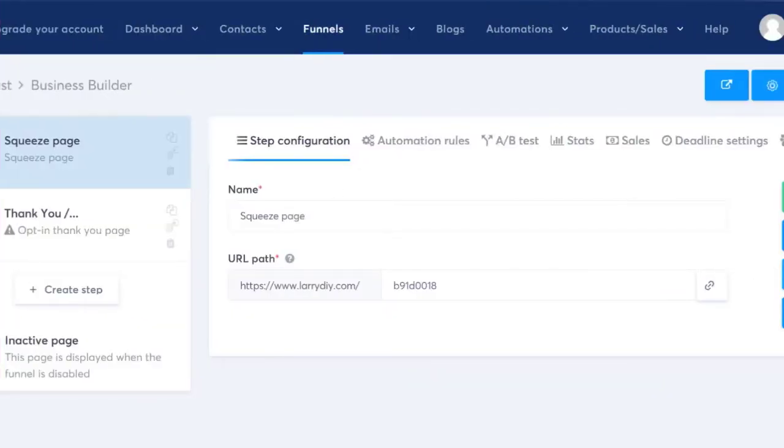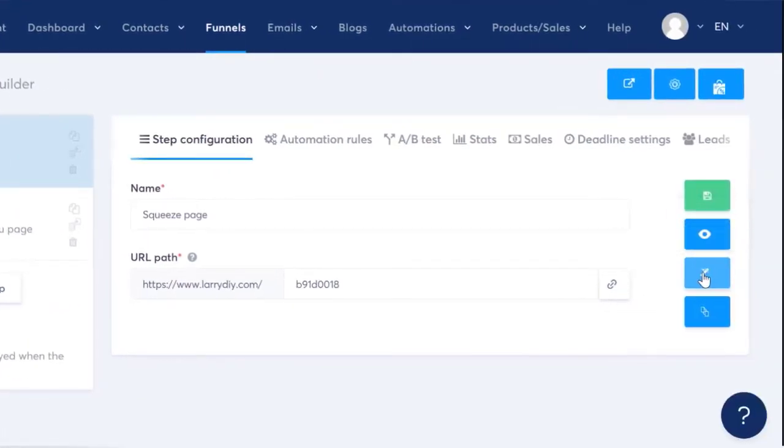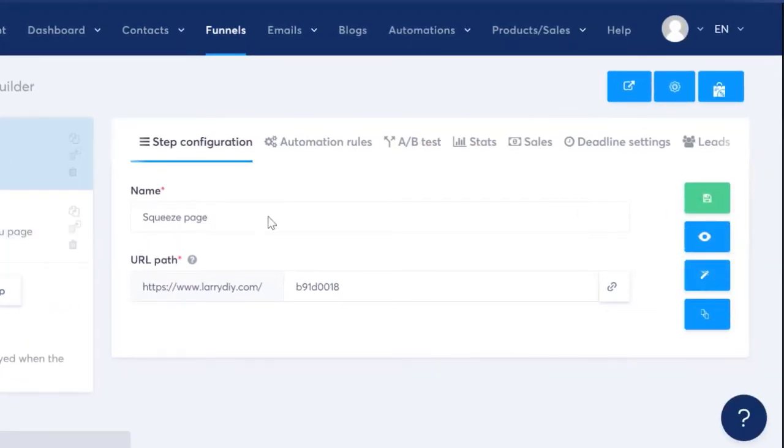Alright, so the next step, what we've been waiting for, we're going to build a landing page. So we're going to click edit because we want to edit this landing page, and this is the landing page that they're going to get.